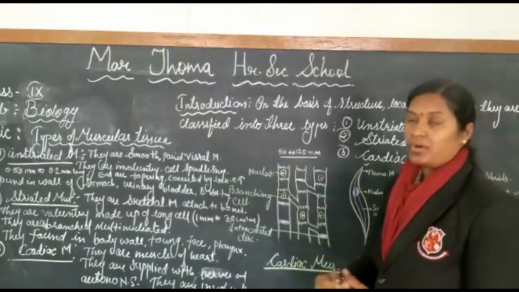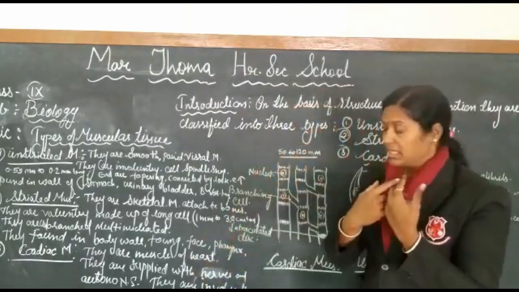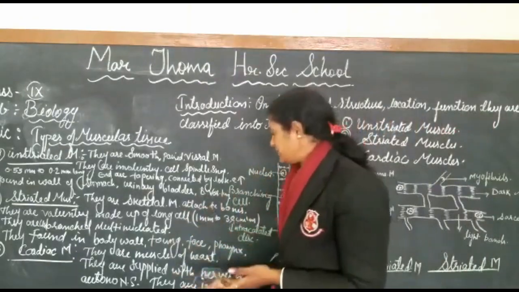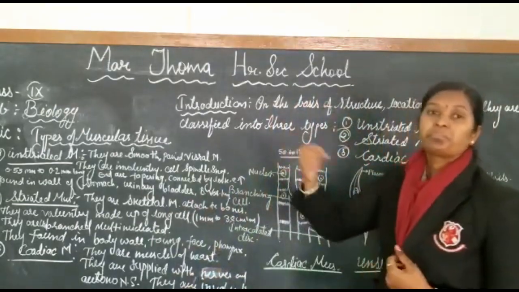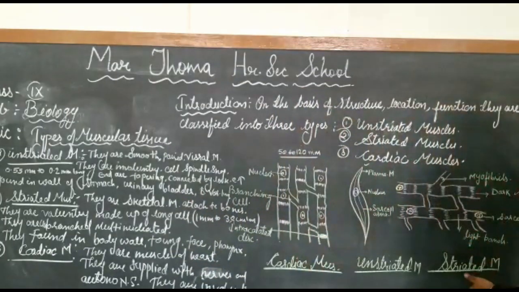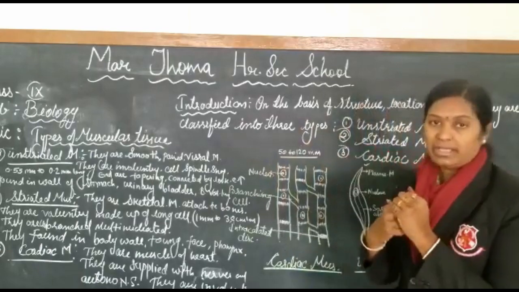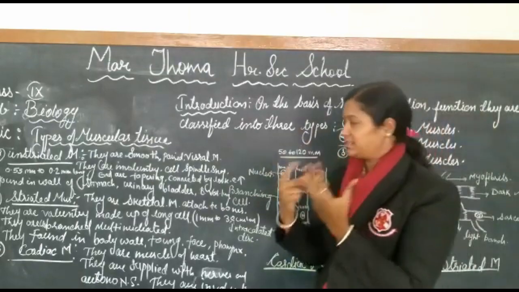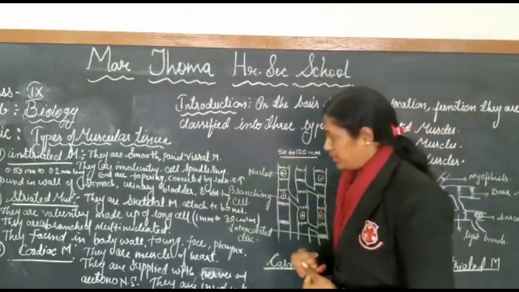They are generally found over the wall of the body, the tongue, and on the face we have the same muscles, and also in the pharynx region, at the starting point of our food pipe, we have the striated muscles. Because of these facial muscles we can express different facial expressions, because they work according to our will.